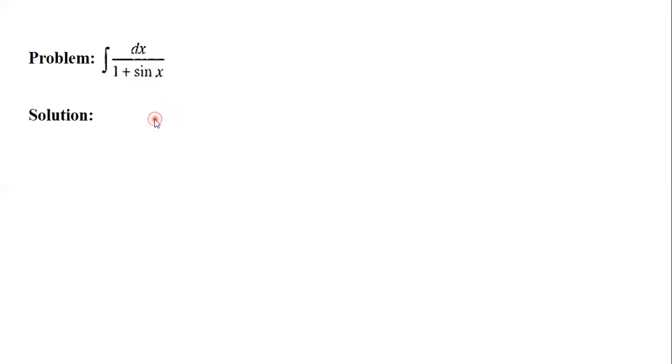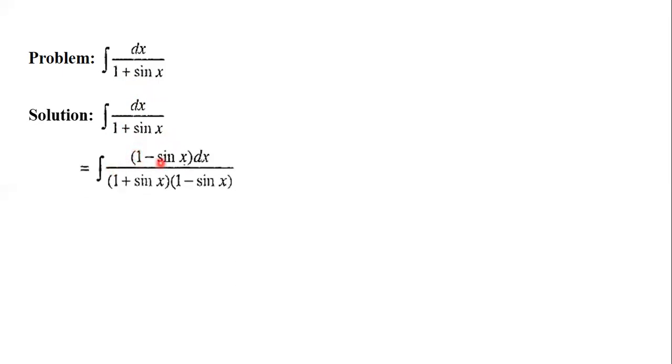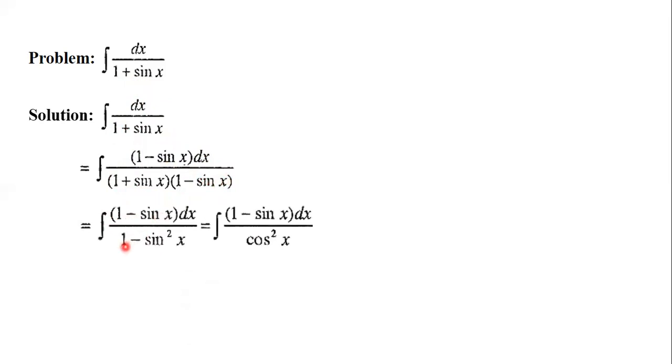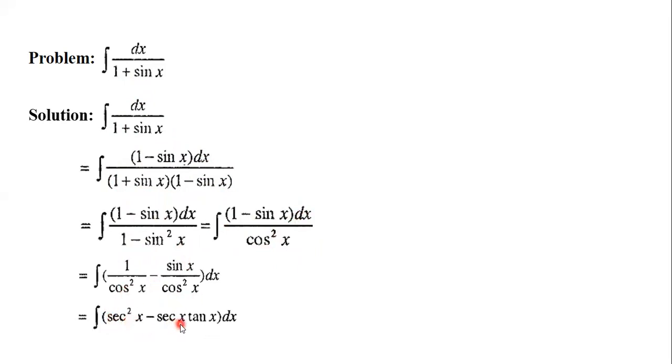Okay, so now dx divided by 1 plus sin x. Here we use some trigonometric formulas for finding the value of the integration. So we multiply by 1 minus sin x over 1 minus sin x: 1 minus sin x, dx by 1 plus sin x times 1 minus sin x. Then 1 minus sin square x is cos square x, so it is 1 minus sin x, dx by cos square x. So we can now write 1 by cos square x minus sin x by cos square x. Now you can write sec square x minus sec x tan x.